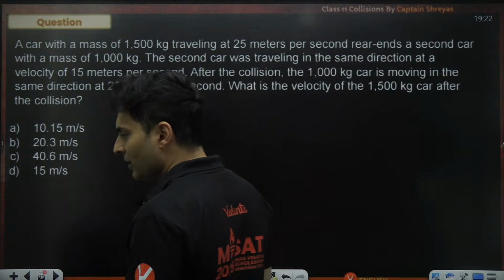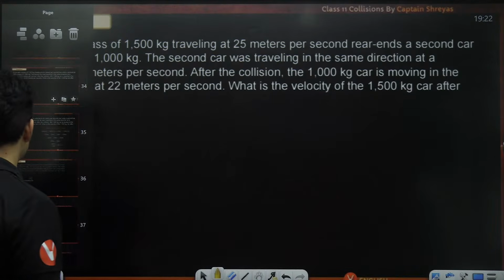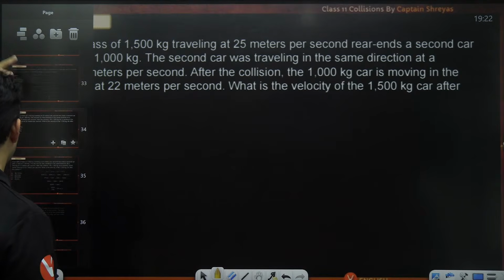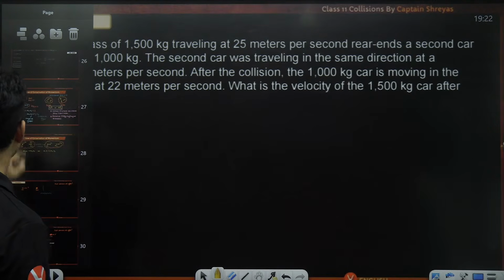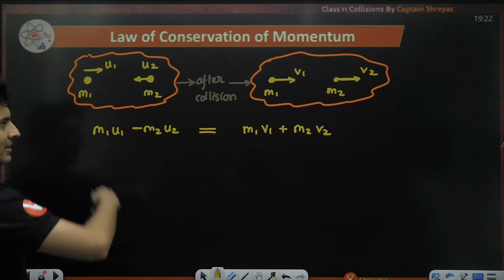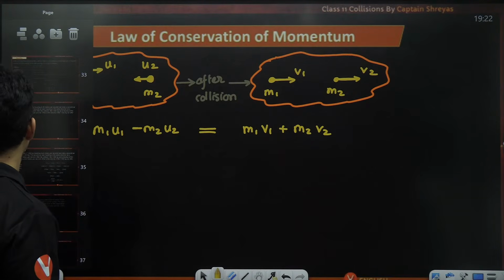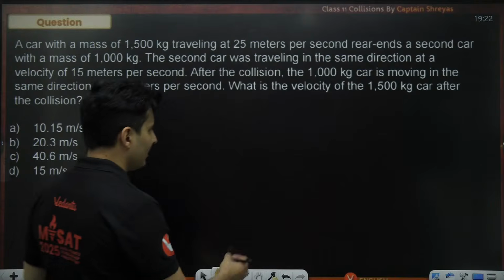Okay, beautiful question. It's somewhat like this kind of scenario. So let's draw the diagram first.